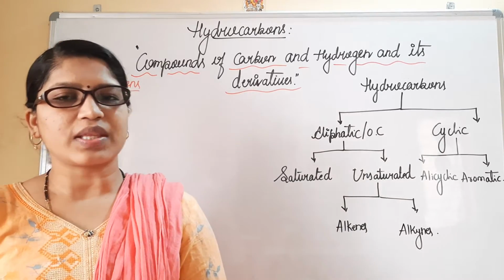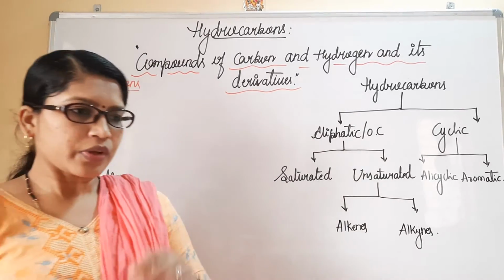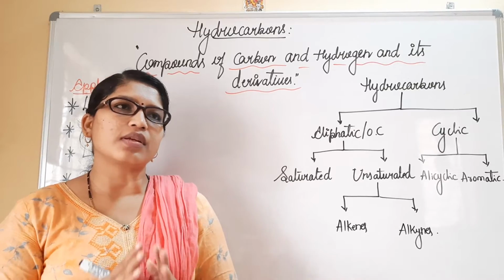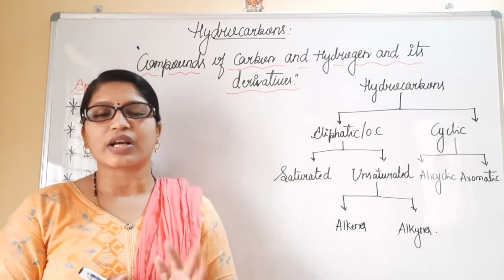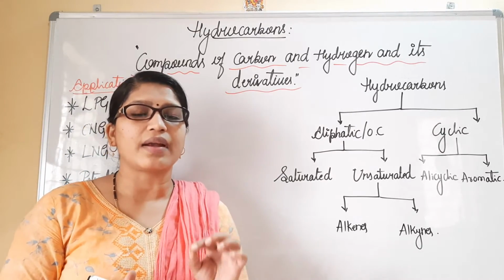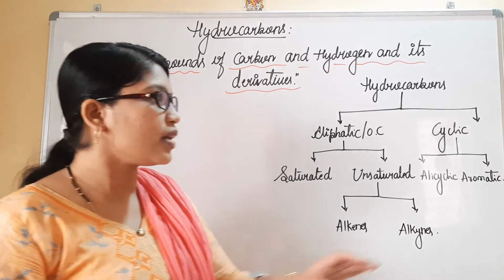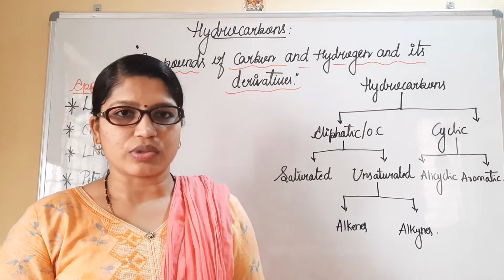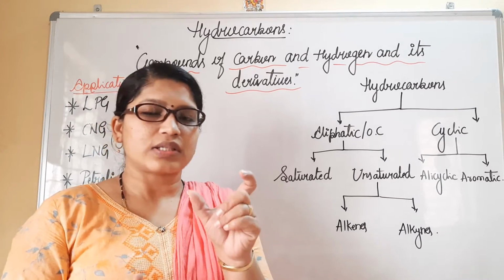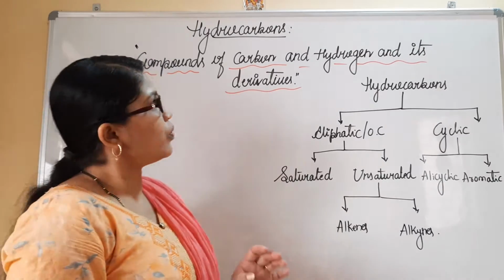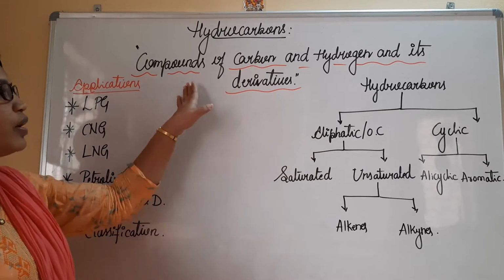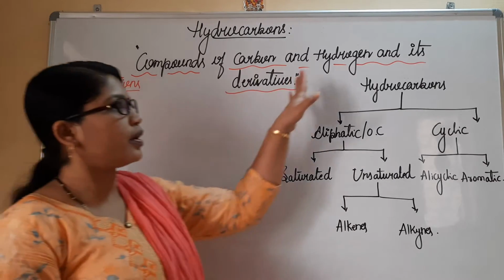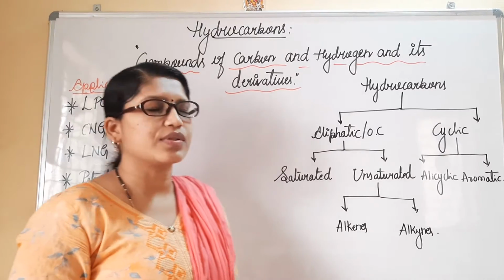So we will start with the chapter hydrocarbons. When you consider hydrocarbons, they are mainly considered as compounds made of carbon and hydrogen only. Sometimes we can also consider derivatives of carbon and hydrogen. They all comprise the term hydrocarbons. So we can define them as compounds of carbon and hydrogen as well as its derivatives.